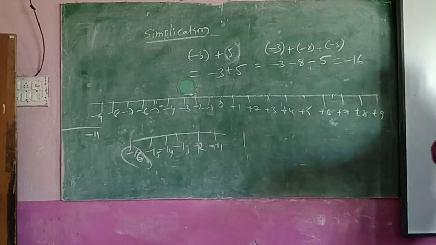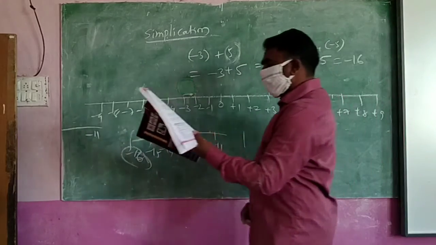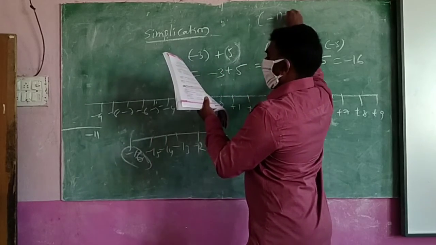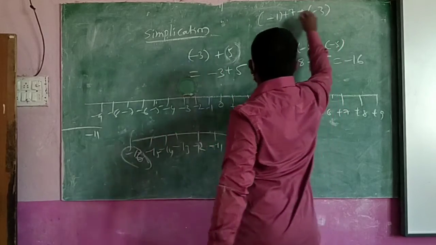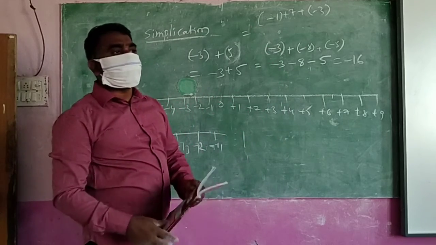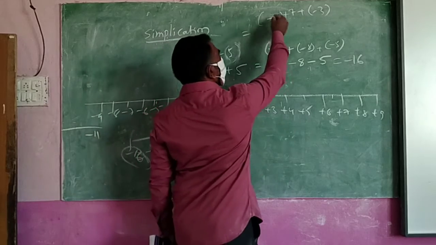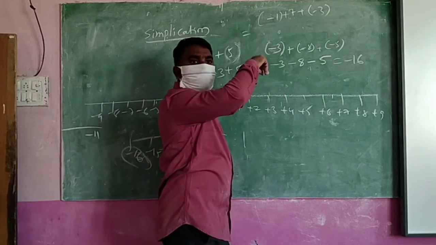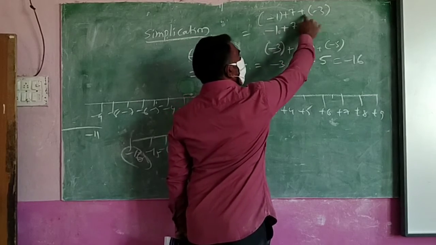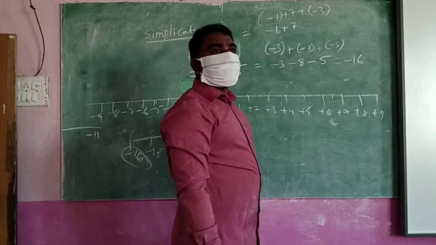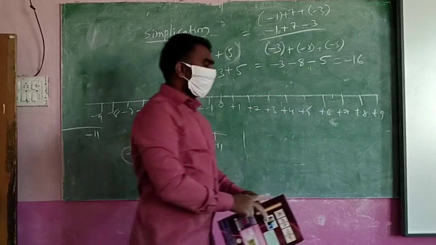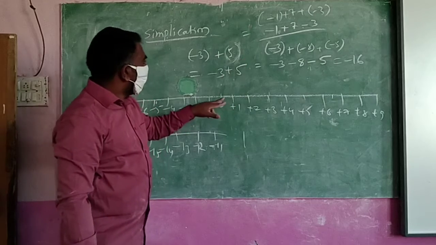Okay, one more example you see here. Minus 1 plus 7 plus minus 3. First remove the brackets. It will be easy for you. So minus 1 plus 7, and two symbols are there: plus minus will become minus, so minus 3. Now read it first. Where are we first? At minus 1.